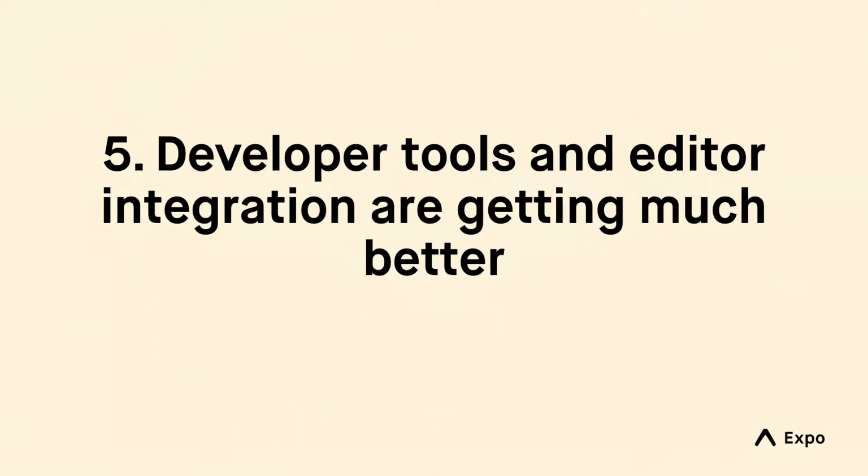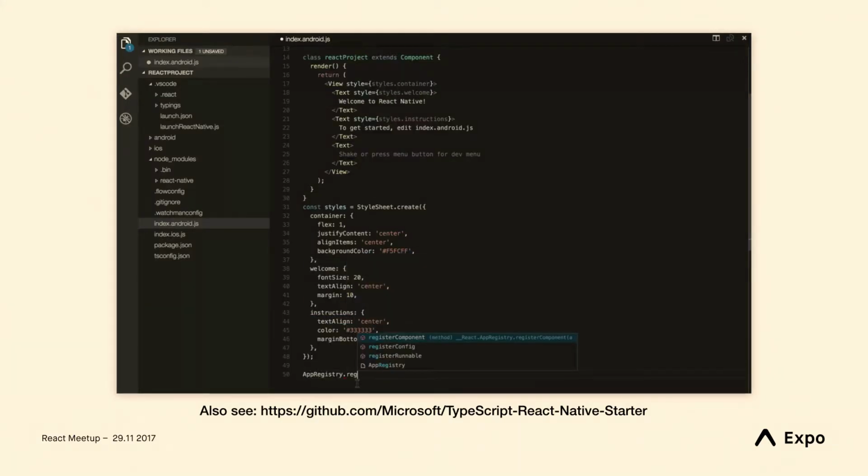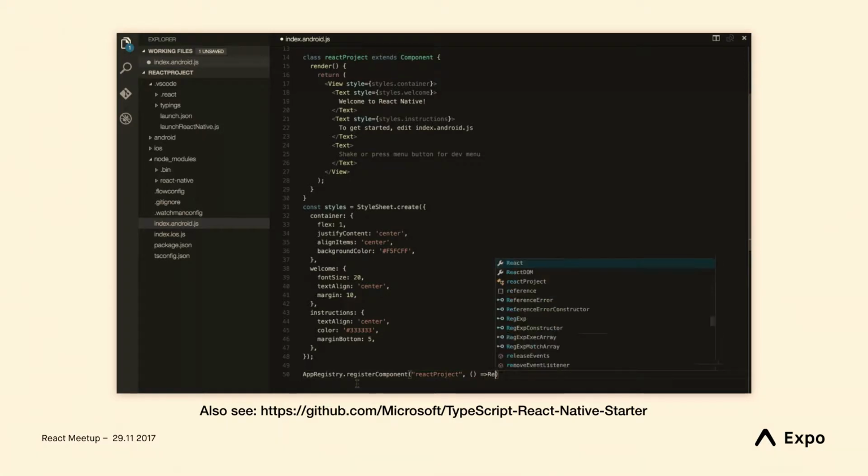The developer tools and integrations are getting a lot better. One example is Visual Studio Code. It integrates really well. There's good autocomplete. You can debug in VS Code. You can do all sorts of really cool things. And I imagine Nuclide is also good, but honestly, I don't use it, so I can't say.